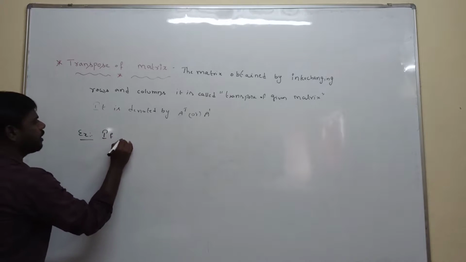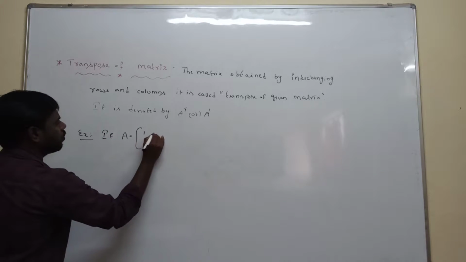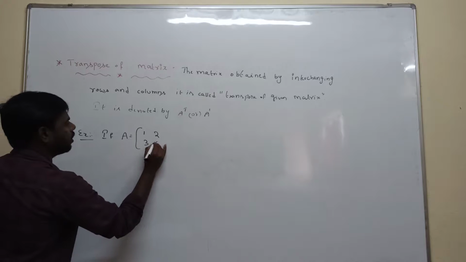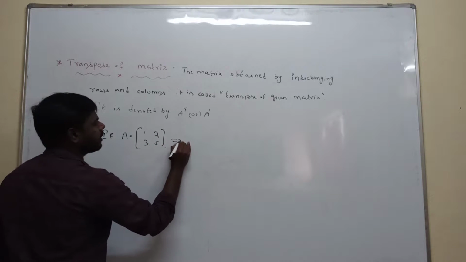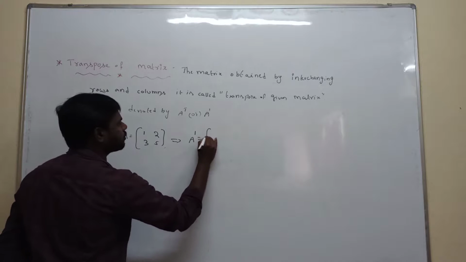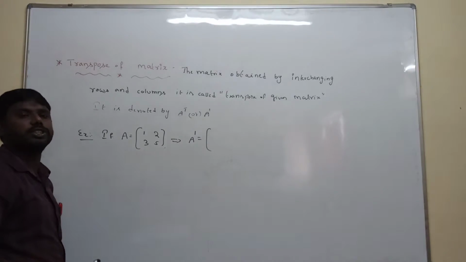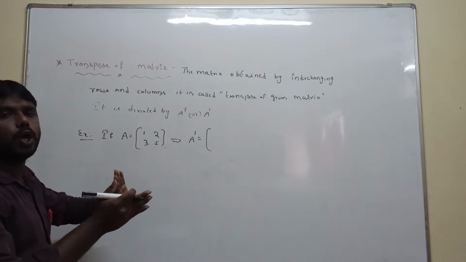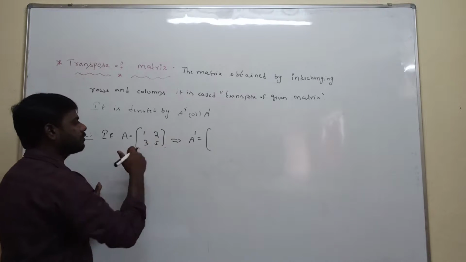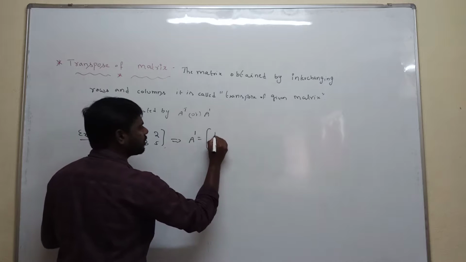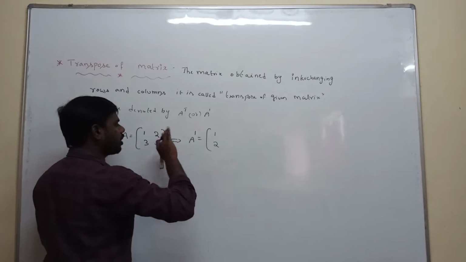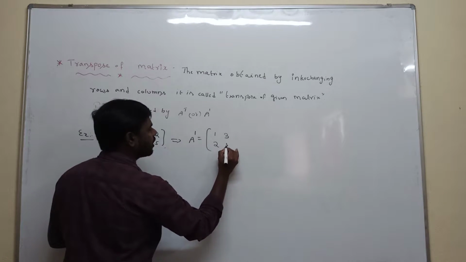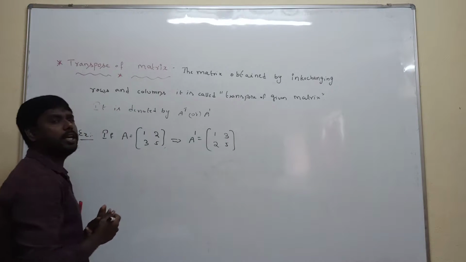If capital A is equal to 1, 2, 3, 5, to calculate A transpose. A transpose is nothing but interchanging rows and columns. Replace the row with the column. First row replaced with the first column, second row replaced with the second column. That is the transpose of the matrix.